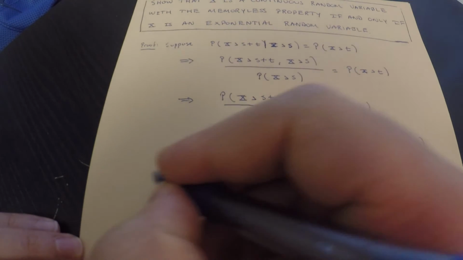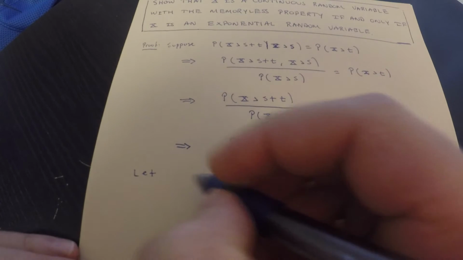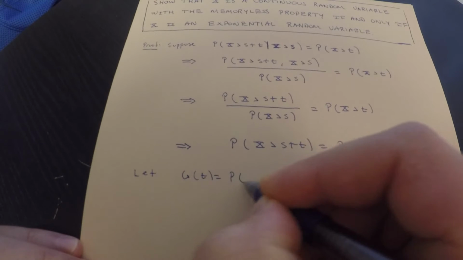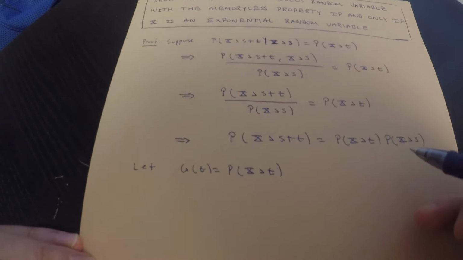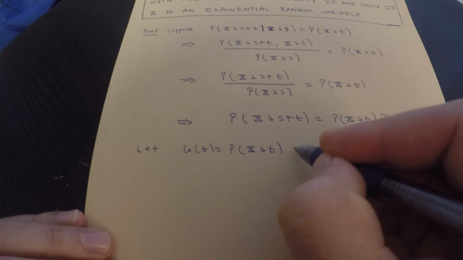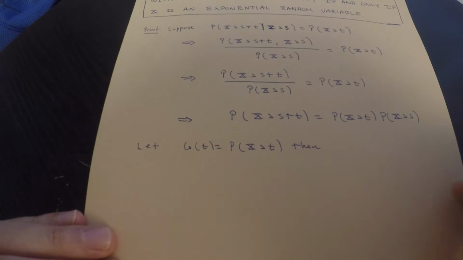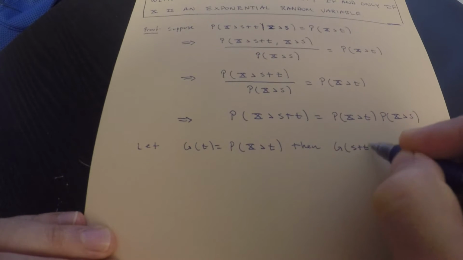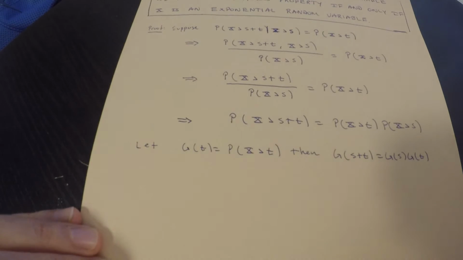So we're going to let g of t equal the probability x greater than t. Then what does this mean? What comes from this is that g of s plus t equals g of s times g of t.